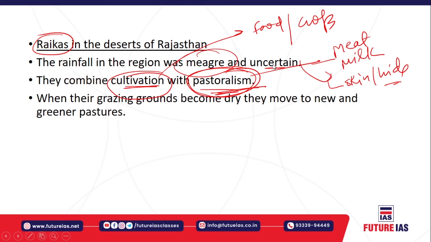So it is basically a rain deficit area, right? And whenever their grazing grounds become dry, they move to new and greener pastures, in search of good pasture lands for the cattle which they are used to having.